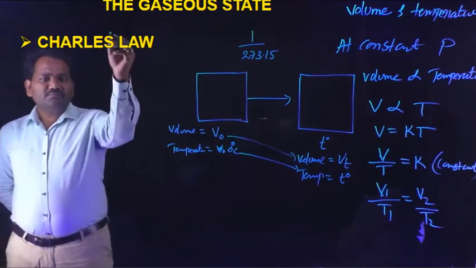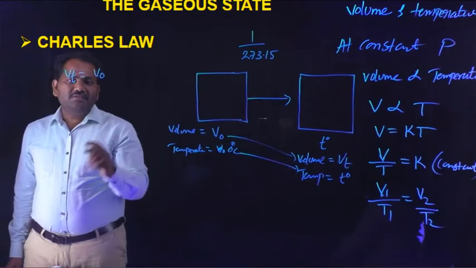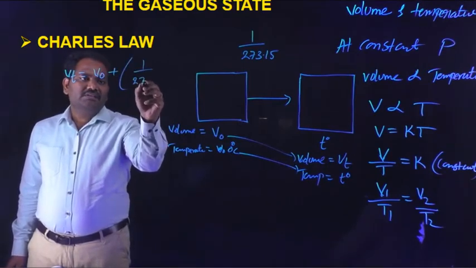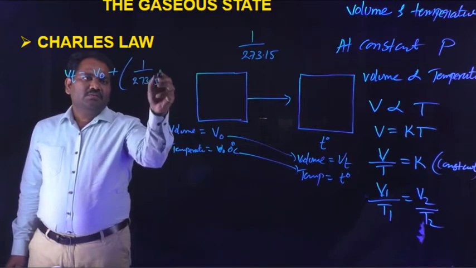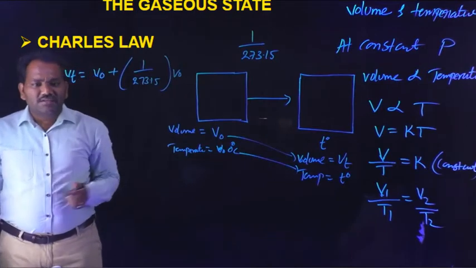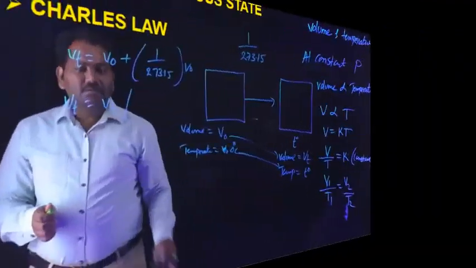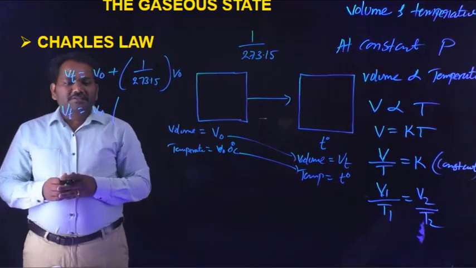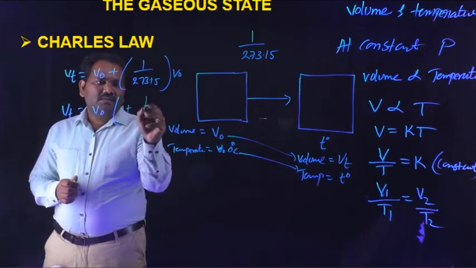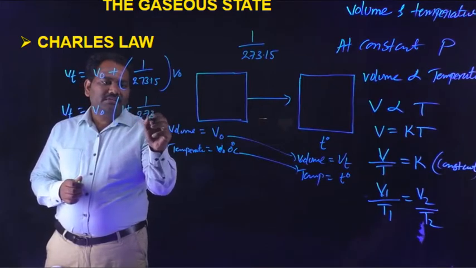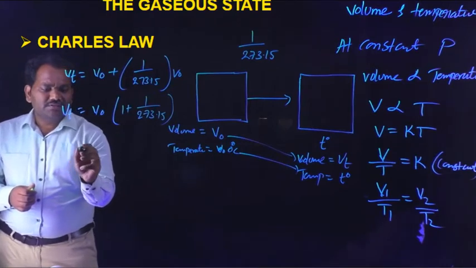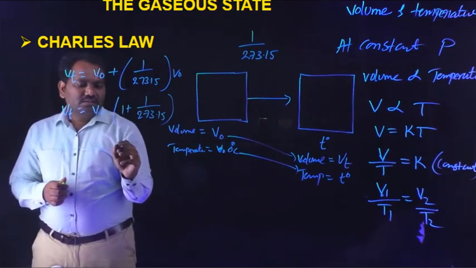From this, Vt is equal to V naught plus 1 by 273.15 into V naught.